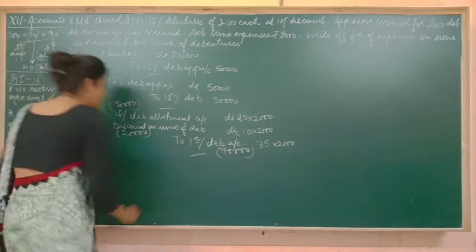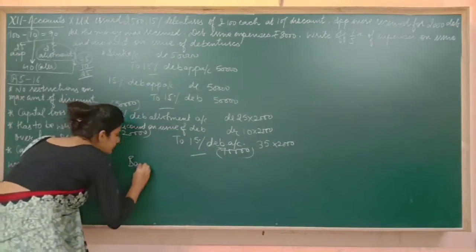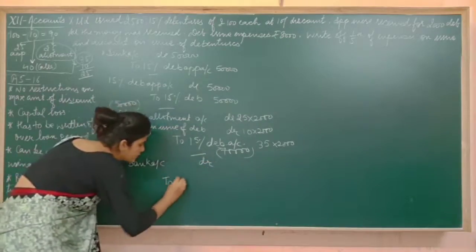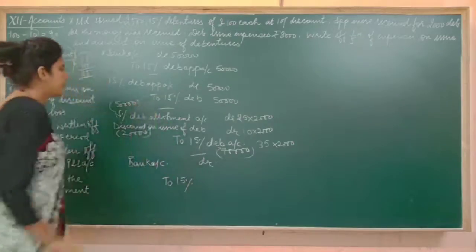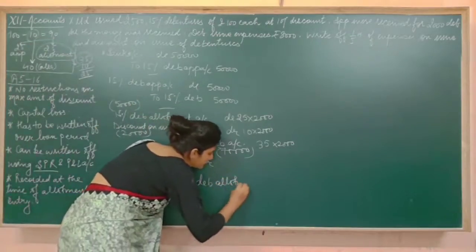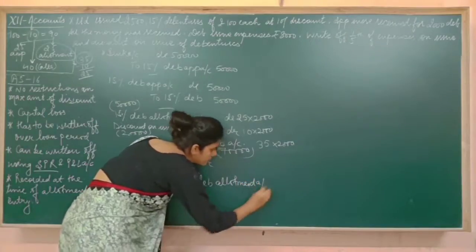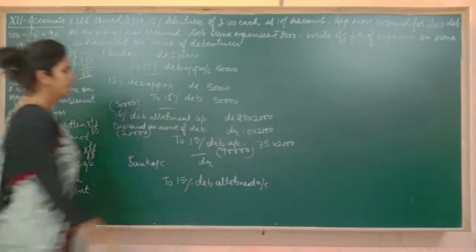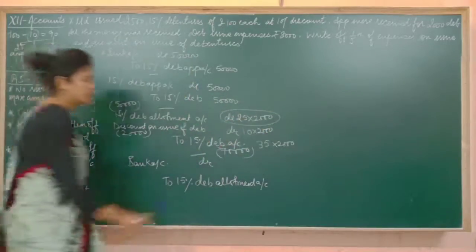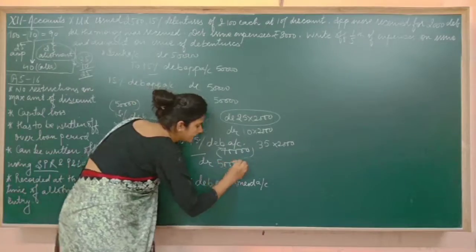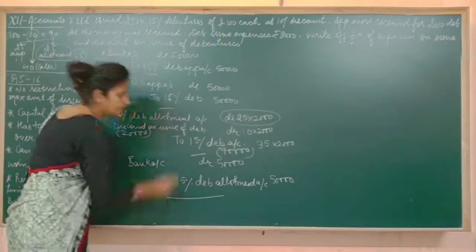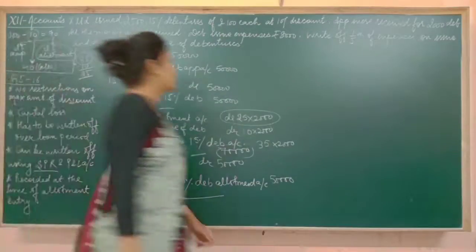Now pass the next entry. Next is bank account debited to 15% debenture allotment account, and debenture allotment is of rupees 50,000. So this amount will be written here. Now move to the next entry.